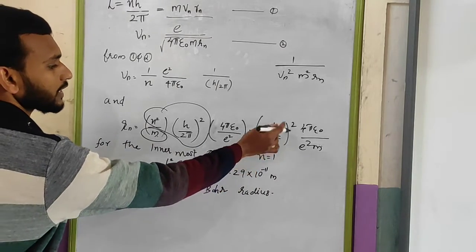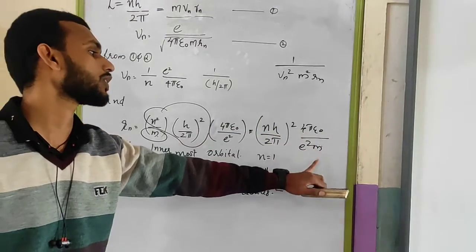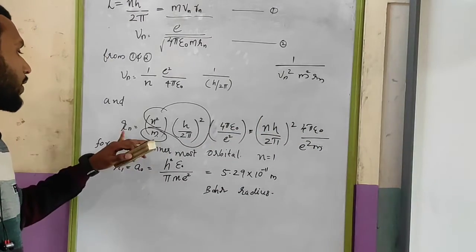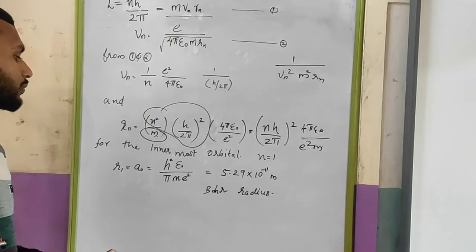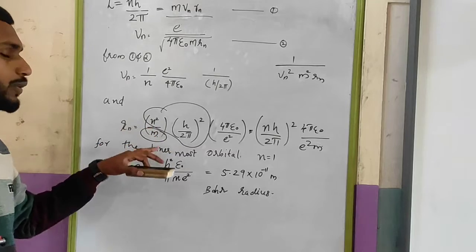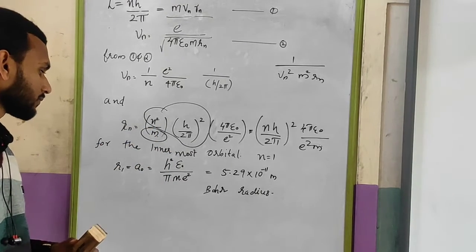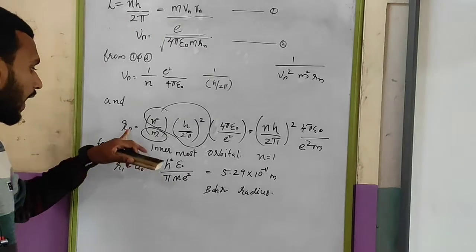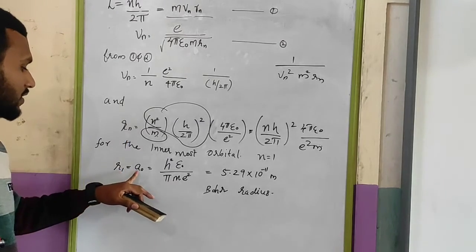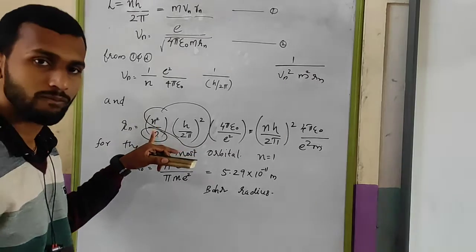This nh by 2 pi is actually your L value. nh by 2 pi the whole square into 4 pi epsilon 0 divided by e square m is your R value. Now we have to see that if n value is equal to 1, that is the innermost orbital you are considering, then the Rn will become R1, which is represented by A0, where n value will become 1.